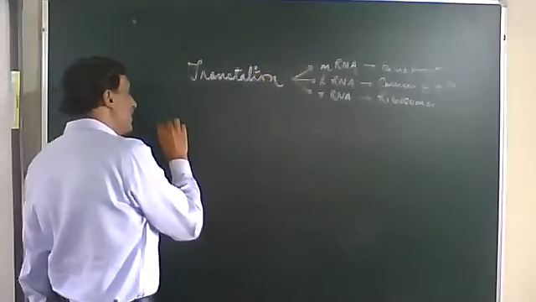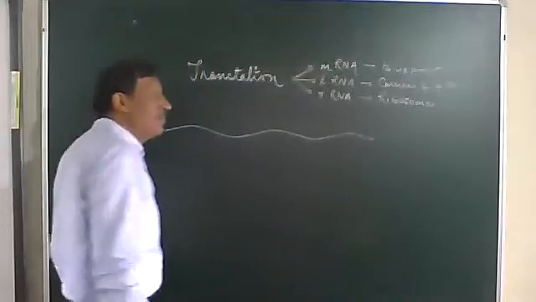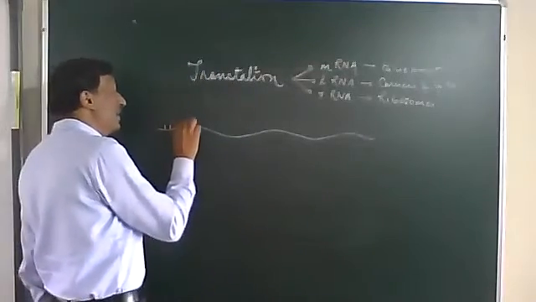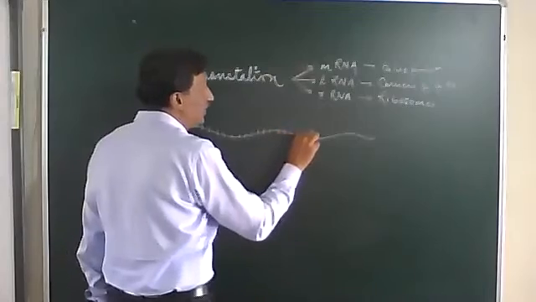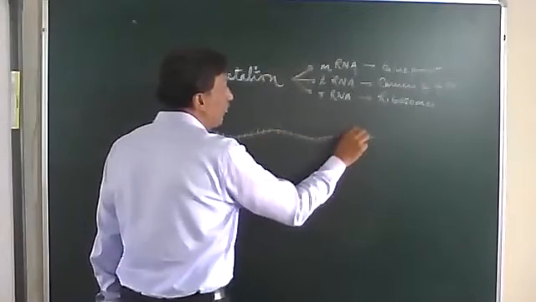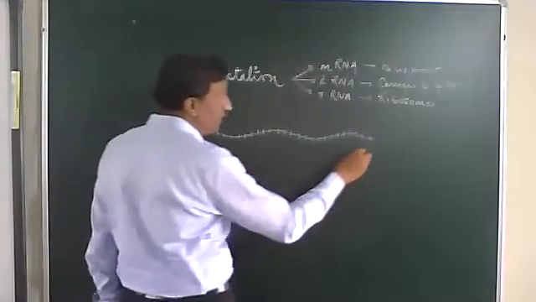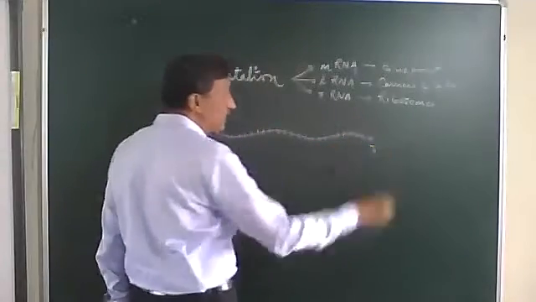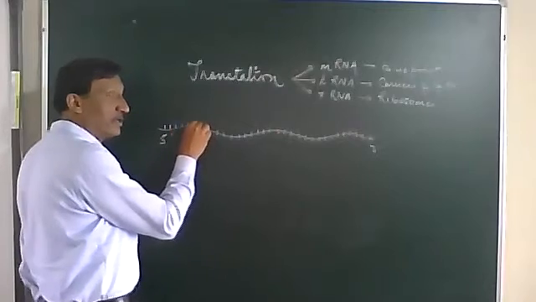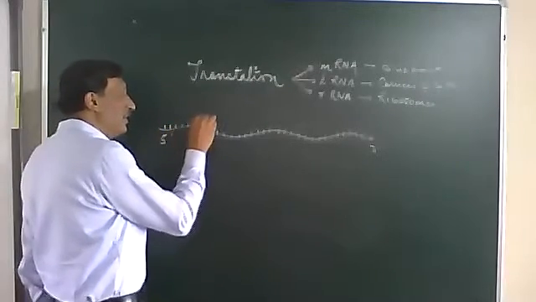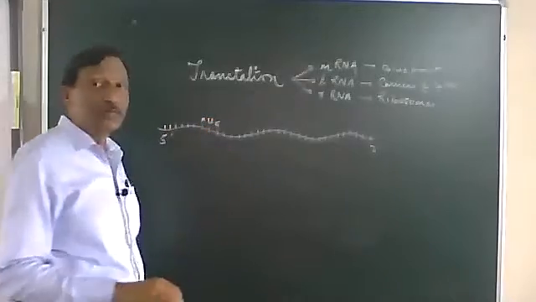The messenger RNA, as I said, has the information about what type of polypeptide or protein has to be made, in the form of various nitrogen bases. I'm not going to write the whole thing, I'm just mentioning it. This is the 5' end and that is the 3' end, and it has a number of nitrogen bases. Interestingly, in a messenger RNA, the process will begin only from AUG.